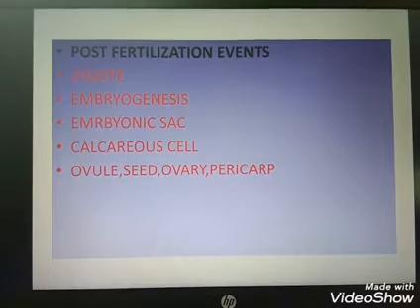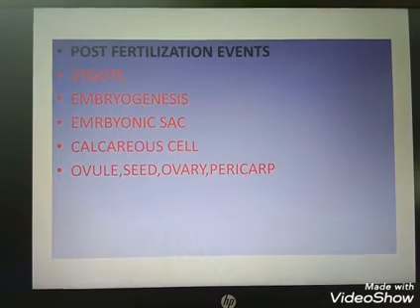The next is the post-fertilization events. Post-fertilization events means what happens to the zygote after fertilization. Clear? The events seen after the formation of the zygote constitute post-fertilization events. All these events result in the formation of an embryo. The male gamete and the female gamete fuse together and form the zygote, and the zygote undergoes gradual changes and is converted into an embryo. The formation of the embryo from the zygote is known as embryogenesis.